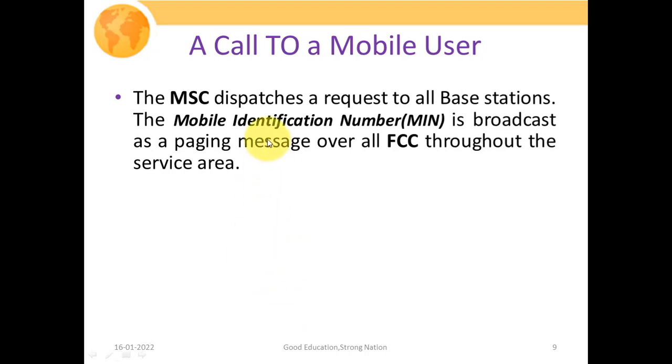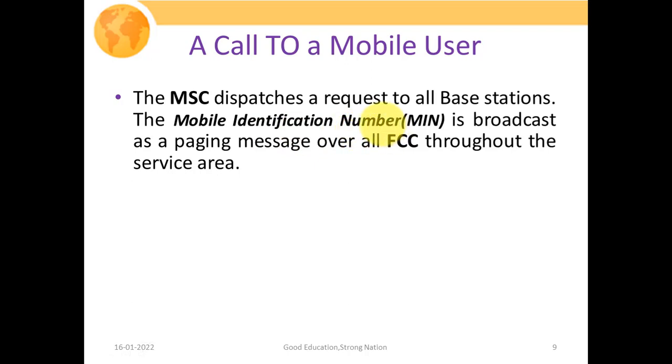So the MSC dispatches a request to all the base stations. The mobile identification number is broadcast as a paging message over all FCC throughout the service area. So the first point is, if you have initiated a particular call, how will we detect the particular subscriber or user to which that call has been made? Here, your MSC will dispatch a request to all its connected base stations with the mobile identification number.